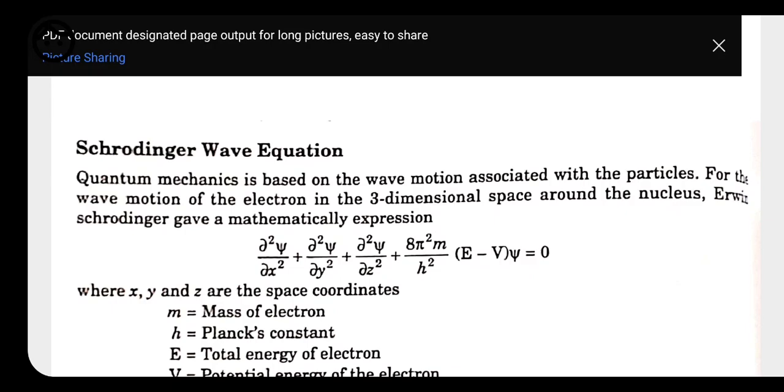My dear students, let's continue with another topic of chapter 2, the structure of an atom. Here we are going to start with the Schrödinger wave equation.